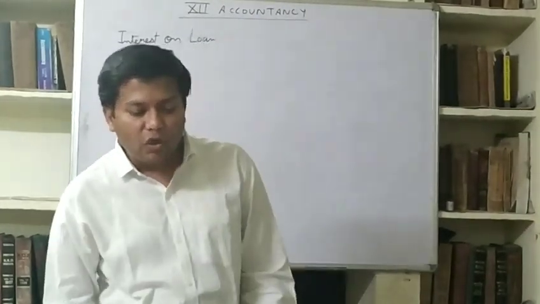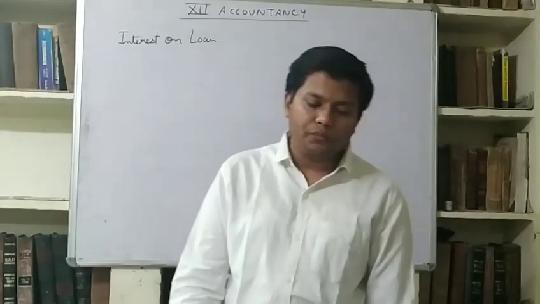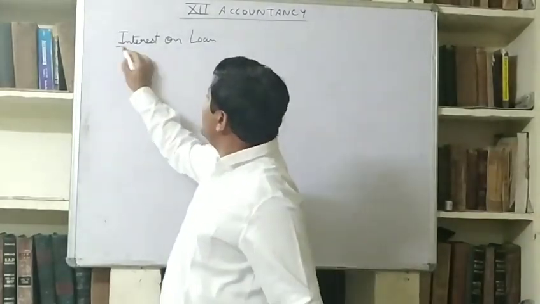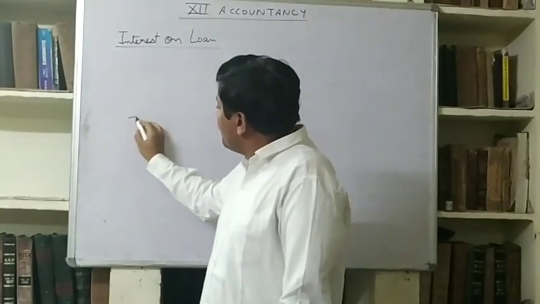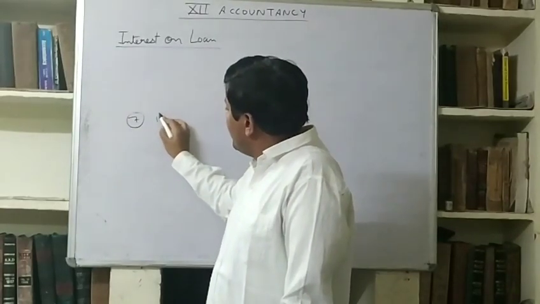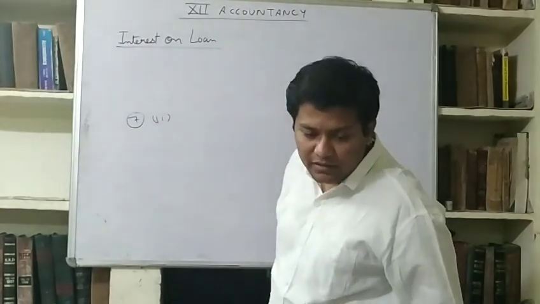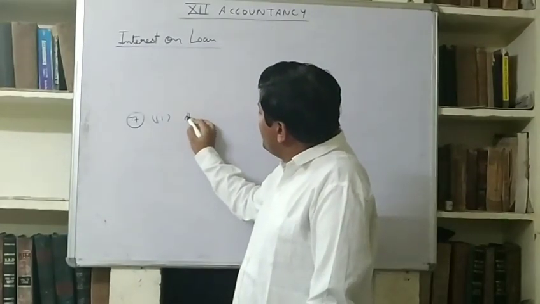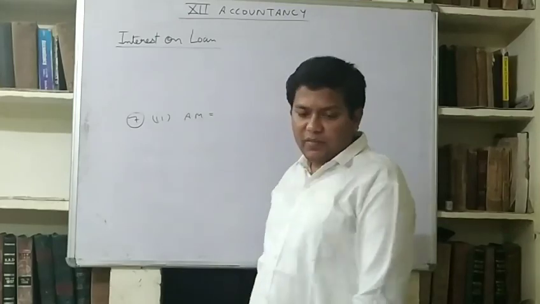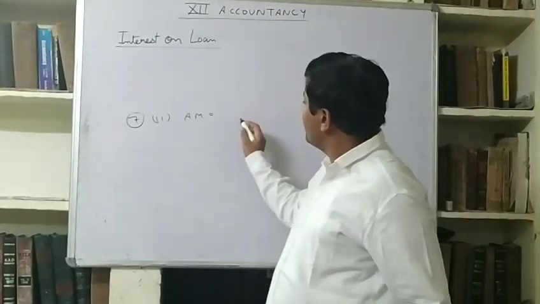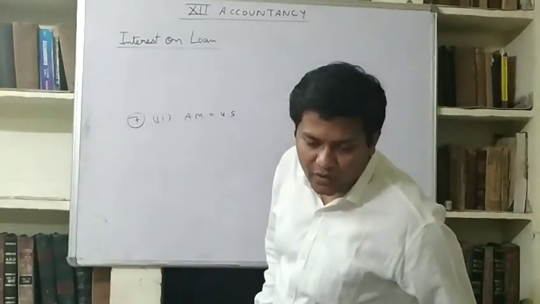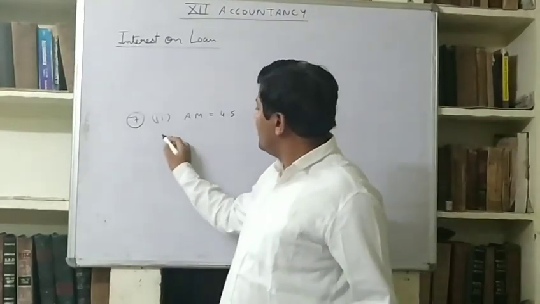So I am solving case 2 for you. Question number 7, case 2. After that we will read interest on loan. First of all, look at question number 7, case 2. If you have done, let us check it. Average months I have given you: 4.5 months will be there because it is end of each quarter, and total